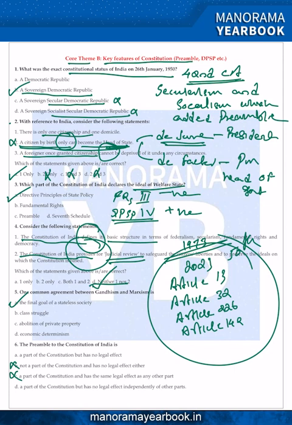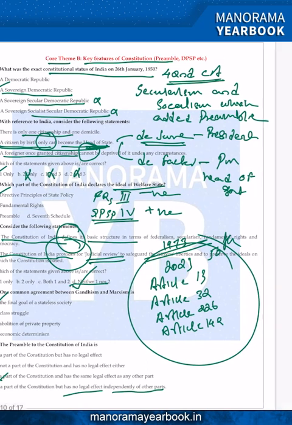Option D, a part of the Constitution but has no legal effect independently of other parts. Option A, a part of the Constitution but has no legal effect. Here the point you should understand is that a part of the Constitution but has no legal effect, up to there it is correct, but you should compare between option A and D. A part of the Constitution but has no legal effect independently of other parts. That is correct. It is independent of other parts, but no such legal effect. So 6 answer is D for Delhi.